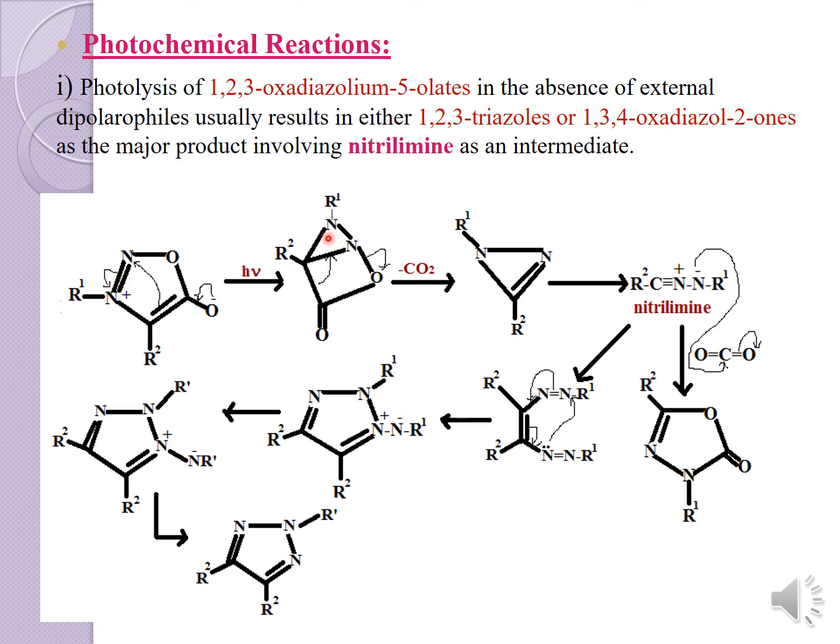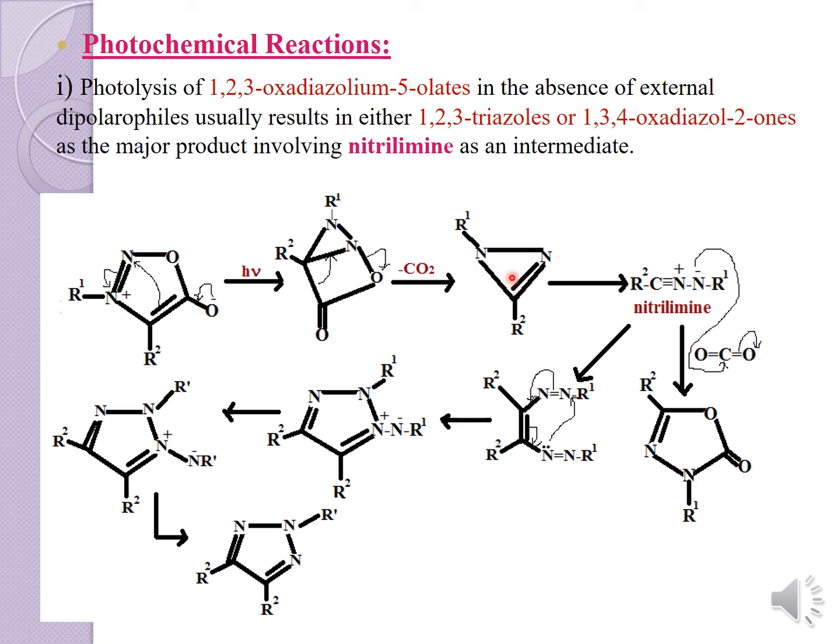So you will result in this adduct formation, and again there is a cleavage with evolution of carbon dioxide. When this bond shifts and CO2 is cleaved, with the elimination of CO2 you will result in this formation, the diazirine.